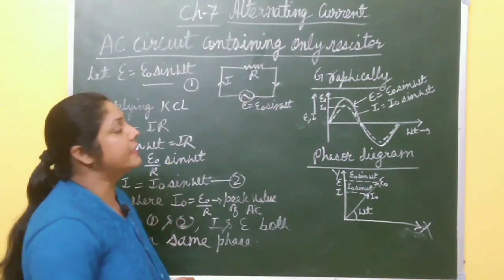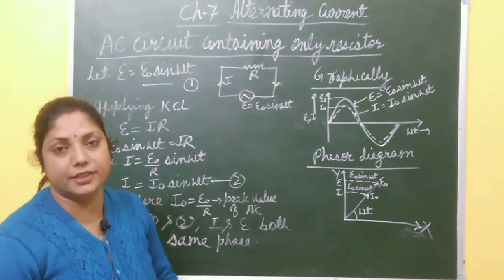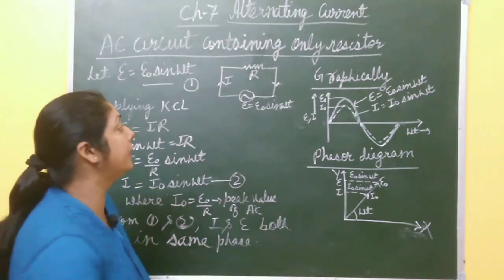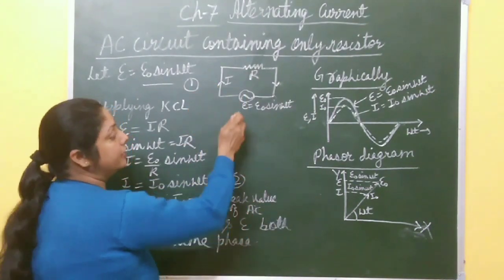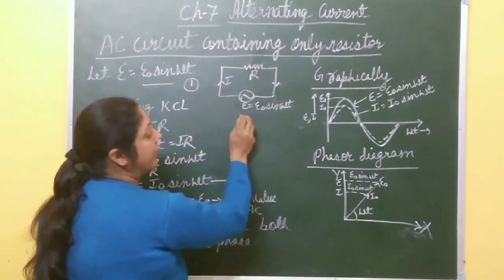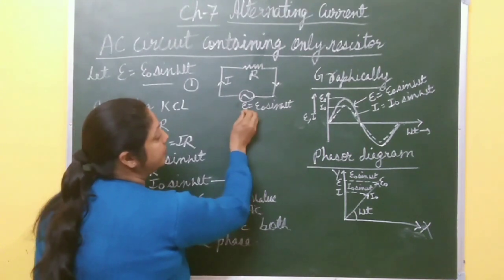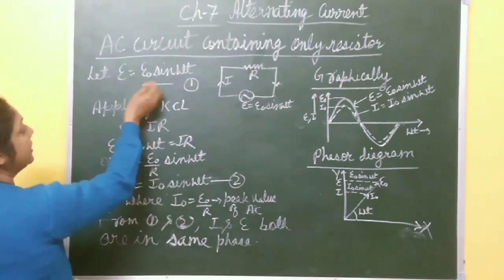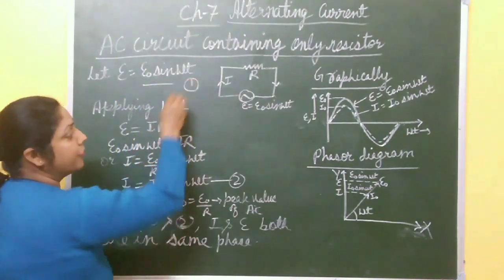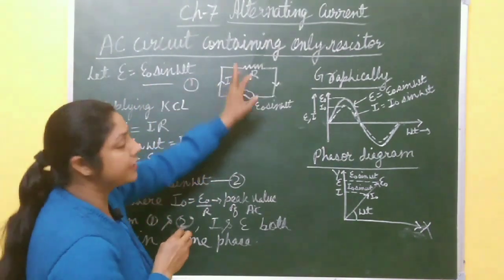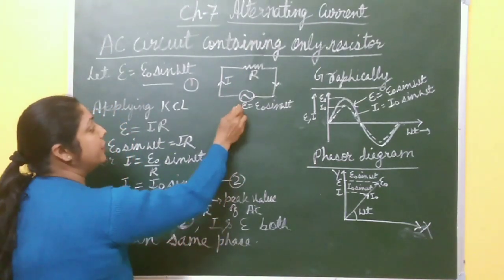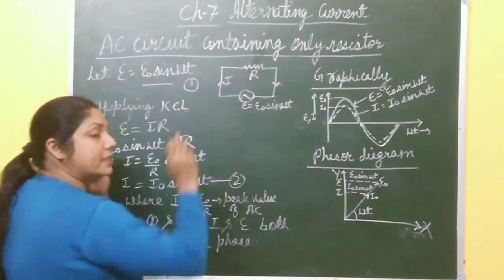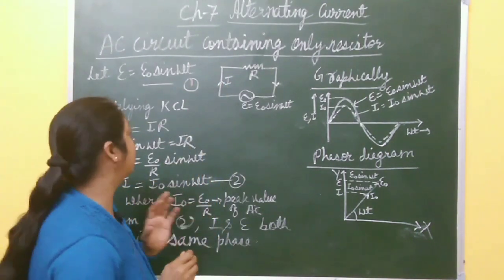Now we will discuss an AC circuit containing only a resistor. What happens when alternating voltage is applied to a circuit containing only resistor R? This is the source of AC and the applied voltage at any instant of time is E equal to E naught sin omega t. So E naught sin omega t is the applied voltage at any instant of time across this resistor R, and due to this voltage current flows through this resistor. Then let I be the instantaneous current at any instant of time.